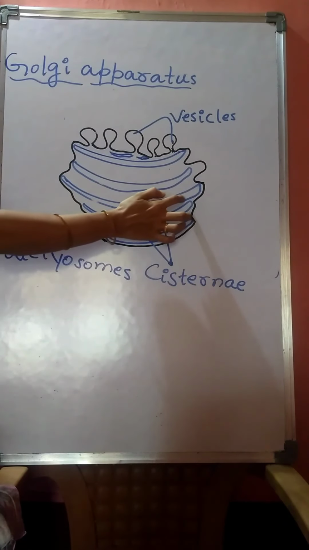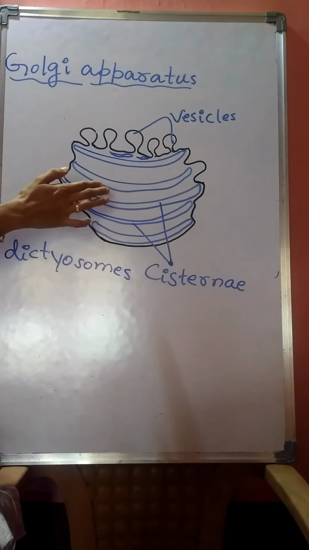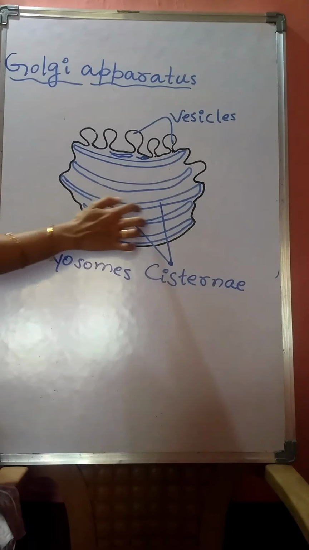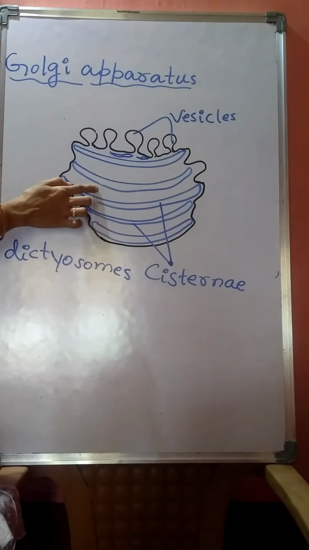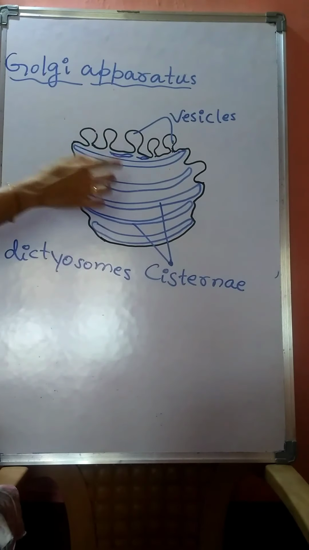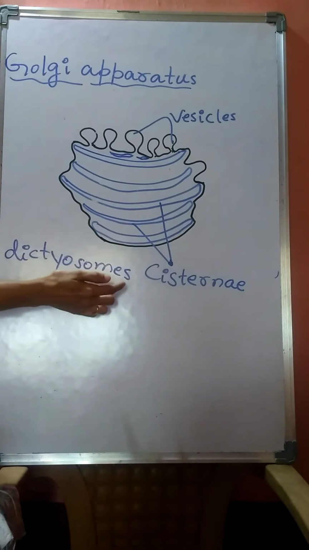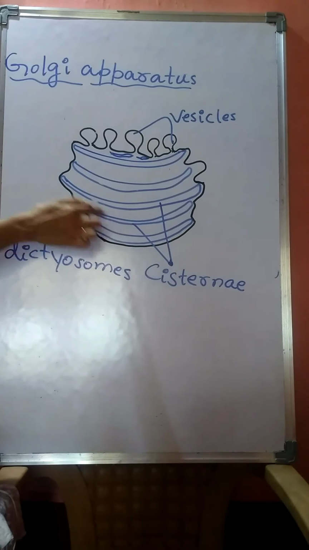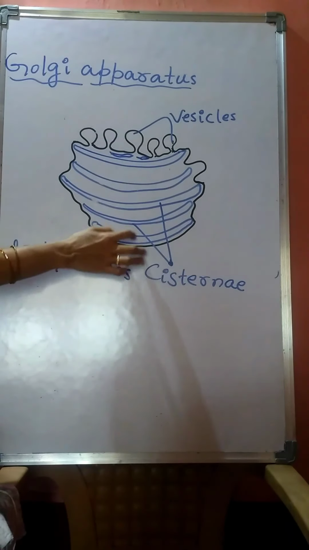Then, in case of Golgi apparatus, membrane-bound sacs are present which are thin and curved. See here, these are the sacs which are thin and curved. These thin and curved sacs present in the Golgi apparatus are called cisternae.